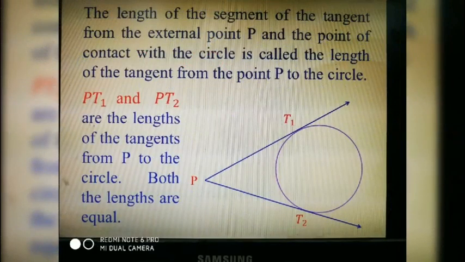The length of the segment of the tangent from the external point P and the point of contact with the circle is called the length of the tangent from the point P to the circle. PT1 and PT2 are the lengths of the tangents from point P to the circle. Both the lengths are equal. That means PT1 is equal to PT2.